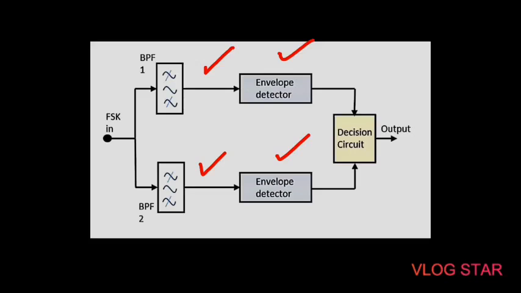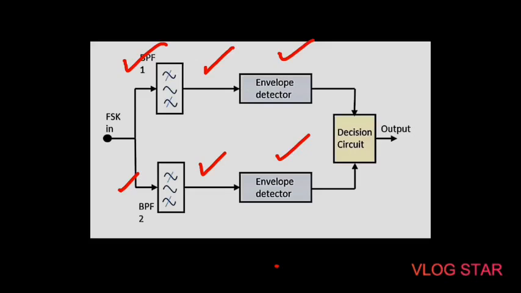Here the two oscillators produce the higher and lower frequency signals. These are connected to the switch along with an internal clock. To avoid abrupt phase discontinuities in the output waveform during the transmission of the message, the clock is applied to both oscillators internally. The binary input sequence is applied to the transmitter so as to choose the frequencies according to the binary input. Then let us see the FSK demodulator.